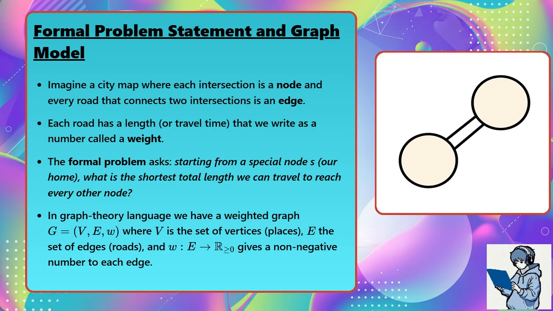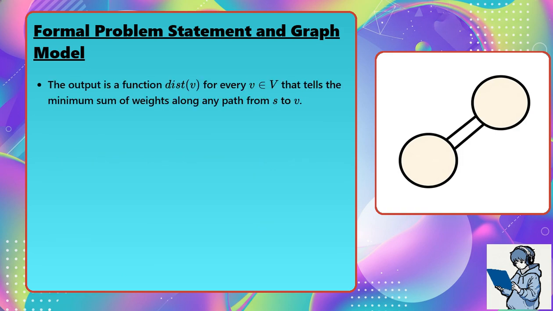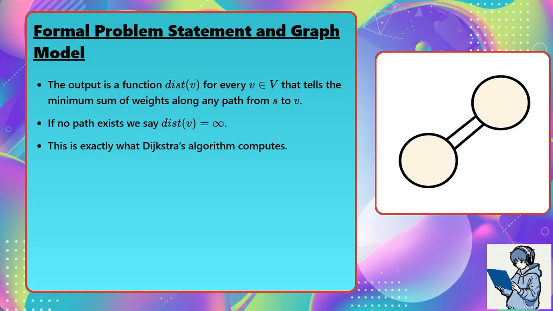In graph theory language, we have a weighted graph G = (V, E, W), where V is the set of vertices, places, E is the set of edges, roads, and W maps E to real numbers greater than or equal to 0, giving a non-negative number to each edge. The output is a function dist(v) for every v in V that tells the minimum sum of weights along any path from S to v. If no path exists, we say dist(v) equals infinity. This is exactly what Dijkstra's algorithm computes.